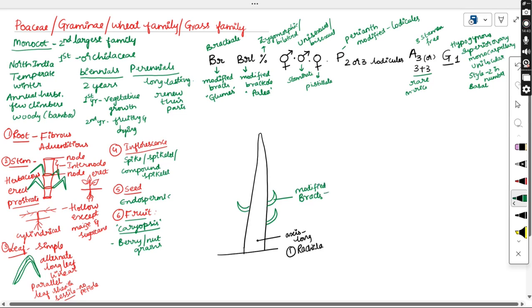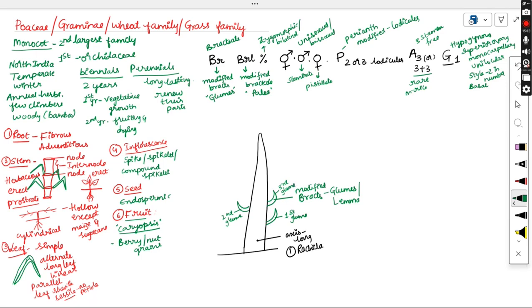These modified bracts are called glumes. There is another name for this: the glumes are also called lemma. So the modified bracts are present. Whatever is present at the lower side is the first glume, here is the second glume, and the next one is the third glume. In the same way, however many bracts there are, they will be modified into these sharp structures. So the main axis is rachilla, and the modified bracts which are pointed structures on the rachilla we call glumes or lemma.